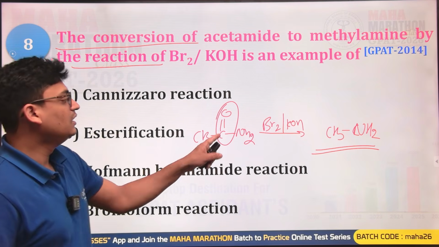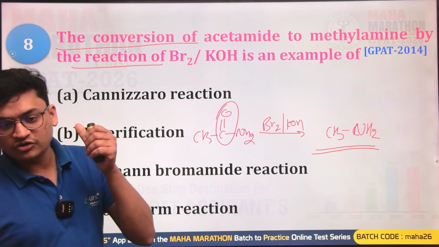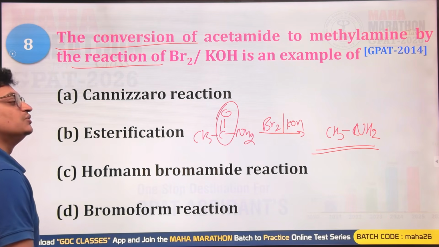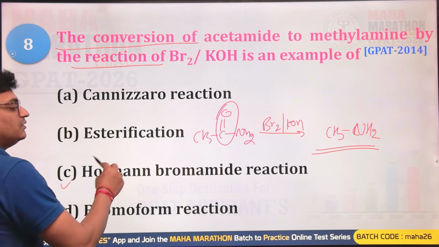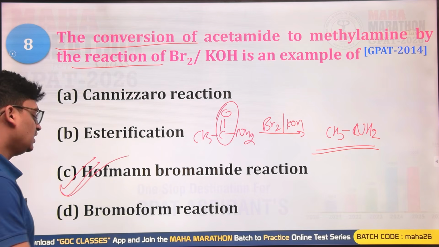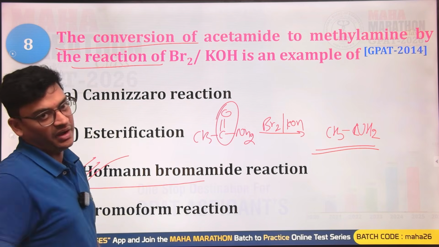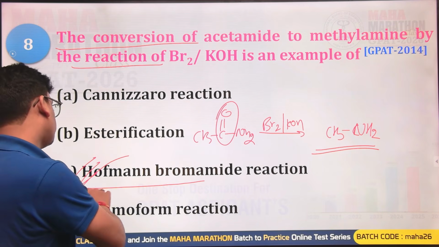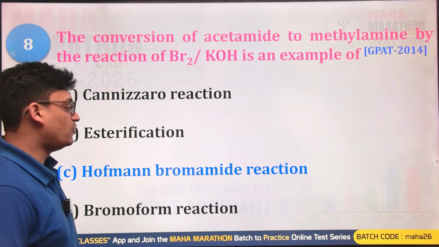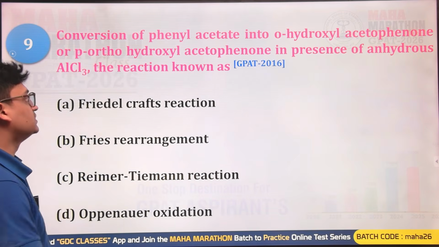This one is having removal of the CO, that is you are going to have a degradation kind of reaction, and you are using bromine, so this is known as Hofmann bromamide degradation reaction. In this you always get one carbon less than the amine from the amide that is present in your substrate. So C will be the right answer for this question. C is the correct answer.